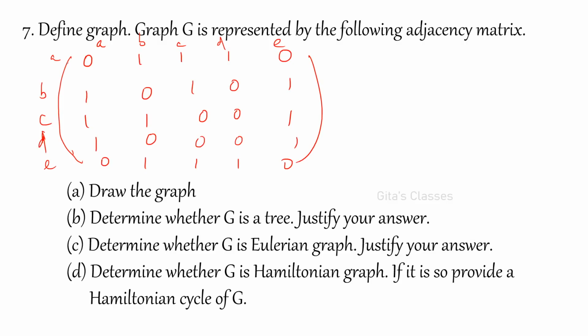And A is related to B. If there is an edge between A and B, meaning they are adjacent, the entry will be 1. Otherwise, it is 0. By using that condition, I will draw the graph. The graph need not look the same; you can draw as you wish. Here I am drawing like this. According to my convenience, I have taken this as C, D here, and E here.